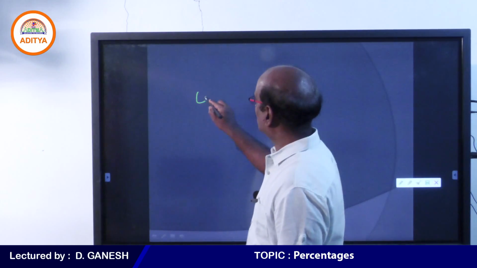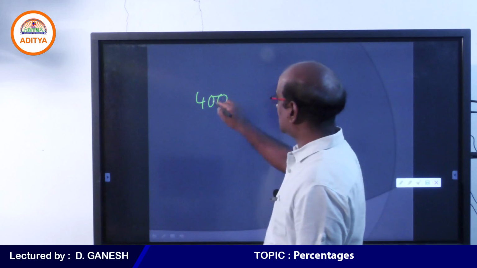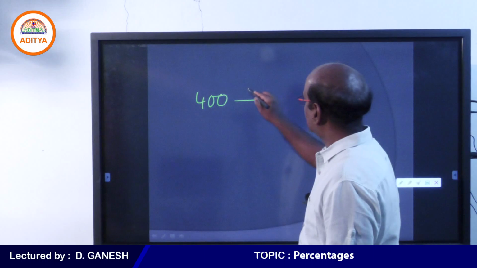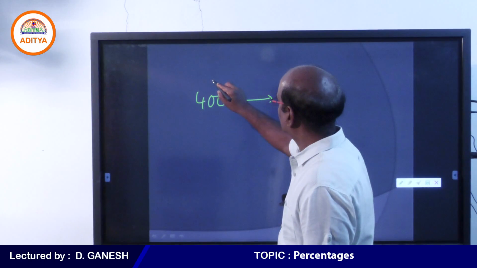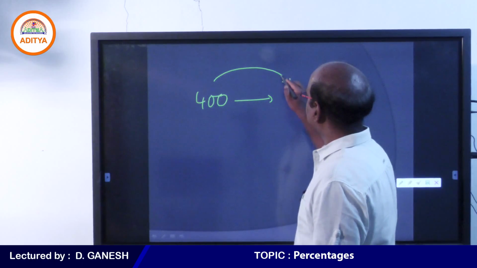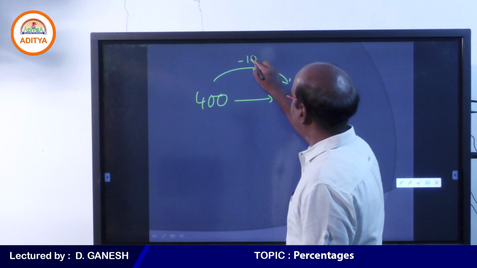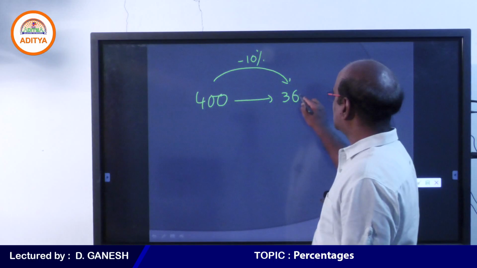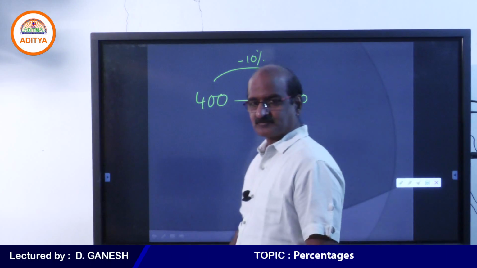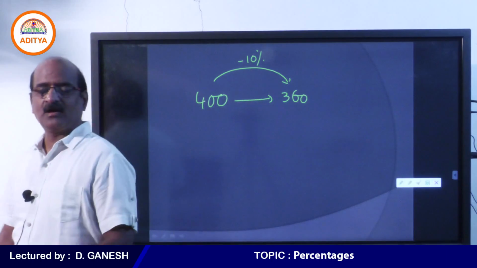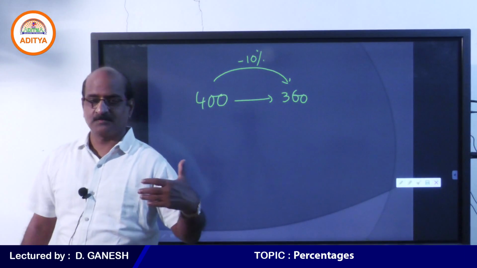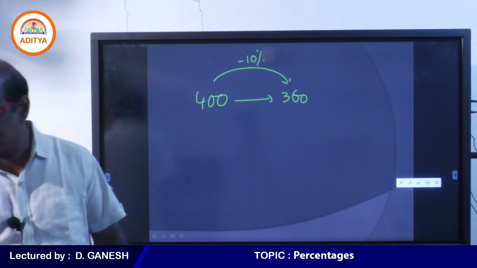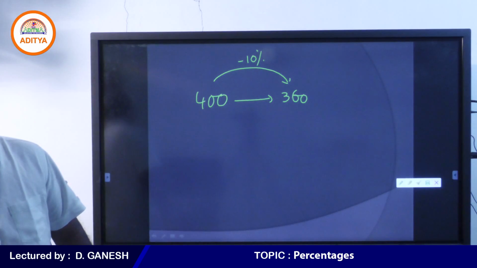So I have 400. Let me suppose that I have 400. What I did, I subtracted 10% from 400. So student, please listen to me. After subtracting 10% from 400, I get 360. So I subtracted 10% from 400, which means to say that now I have 360.